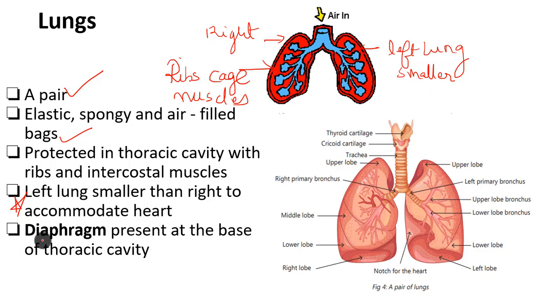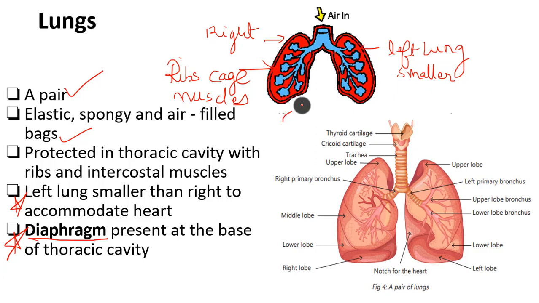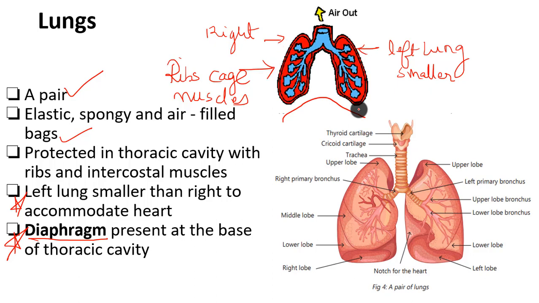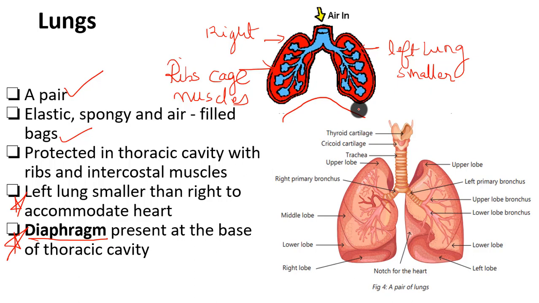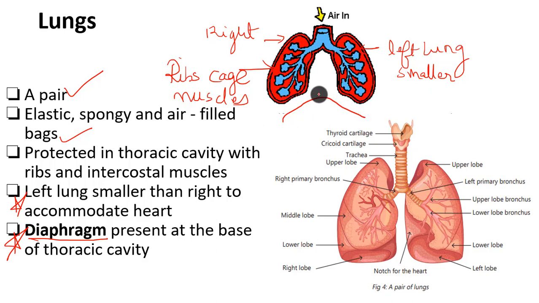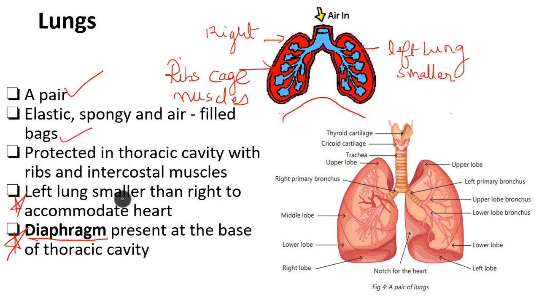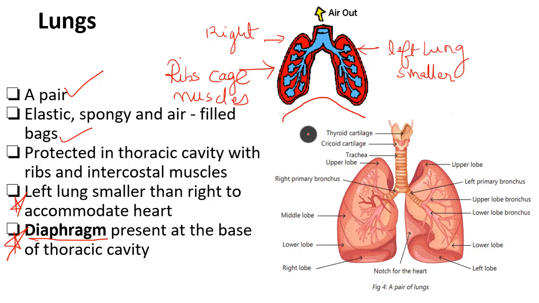Again, the last part of respiratory system, which is very important, that is diaphragm. So diaphragm is a dome-shaped structure, somewhat like this. Dome-shaped structure present at the end of your chest region, present at the end of your thoracic cavity. So if you touch at the end of your thoracic cavity, you will see a dome-shaped structure present. You can feel there is a dome-shaped structure. That is because of a structure present, or you can say a tissue present, which is a diaphragm, which is very important part, which helps in breathing. How? We will study in our next session.